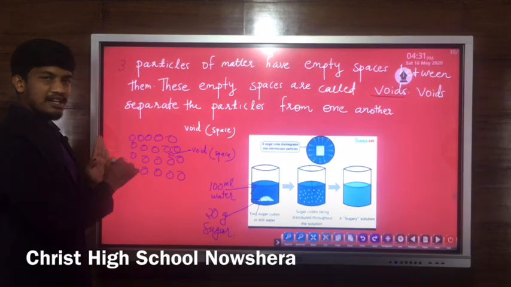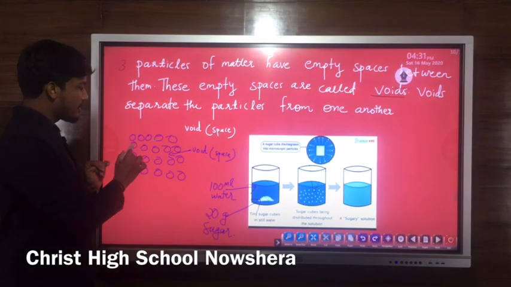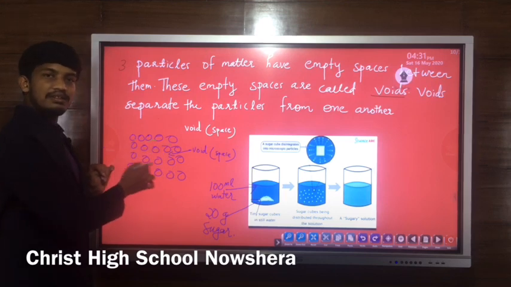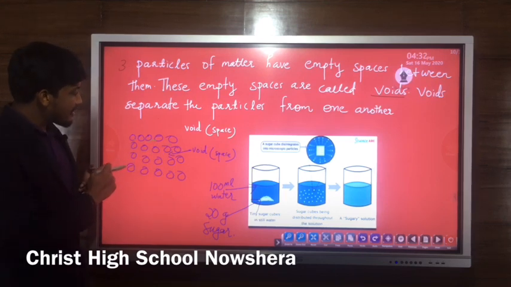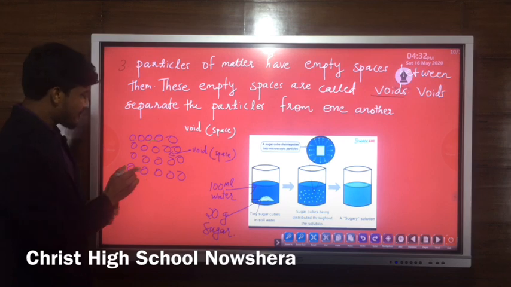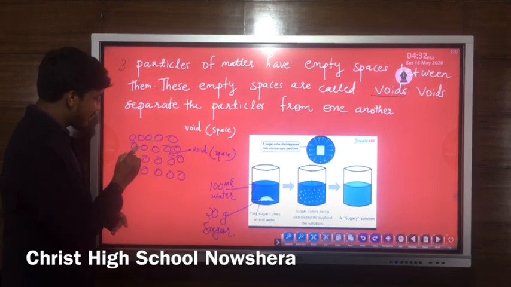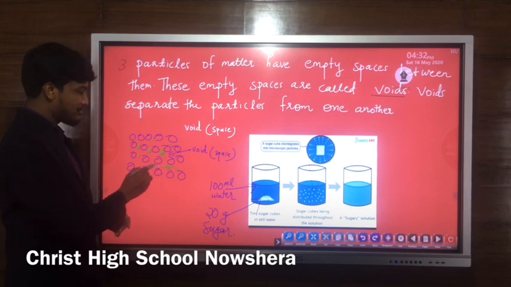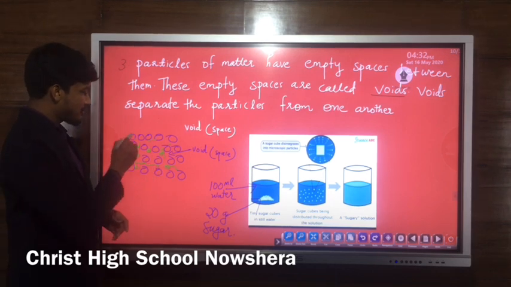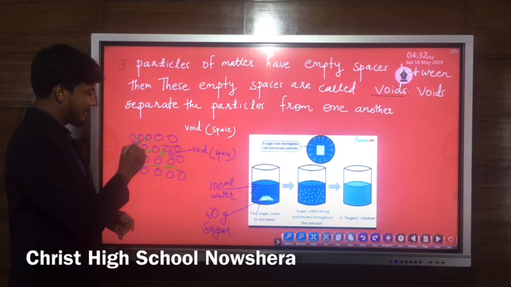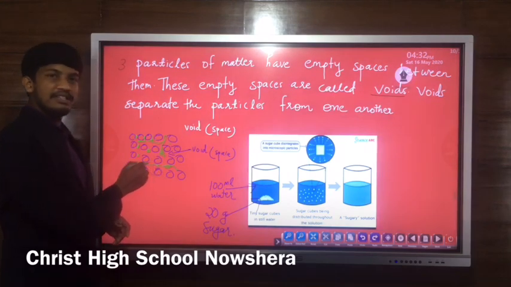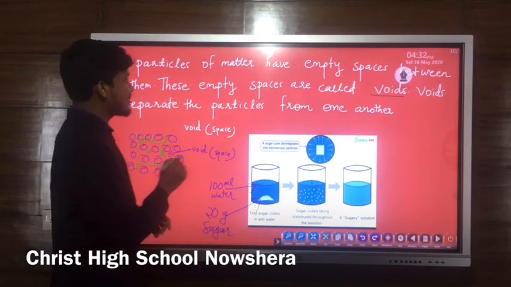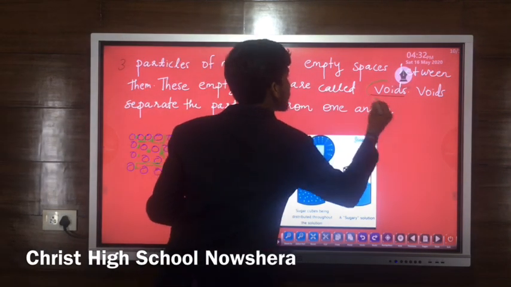And this is the general arrangement. Very small sized particles we have, and we can see that in this arrangement, between the particles there can be empty spaces like this. Can you see the empty spaces? Suppose these two are the first two particles, between them there is empty space. This empty space is called void.